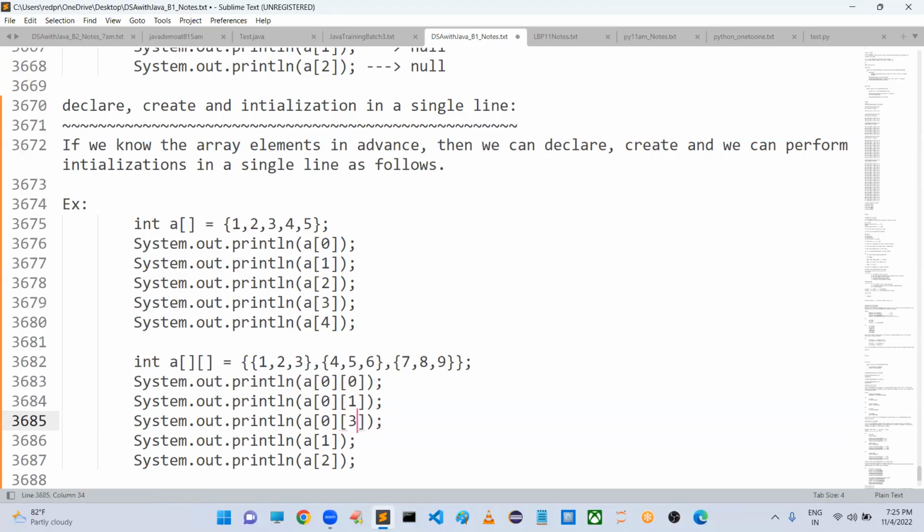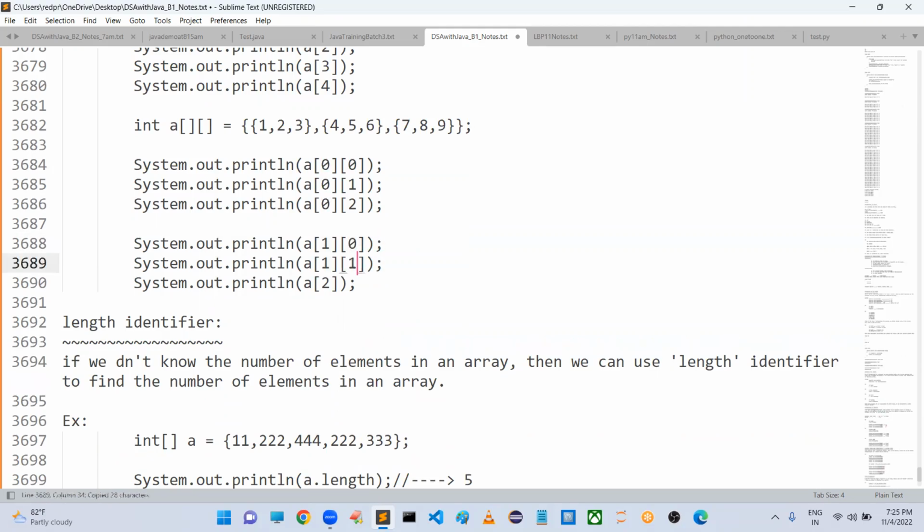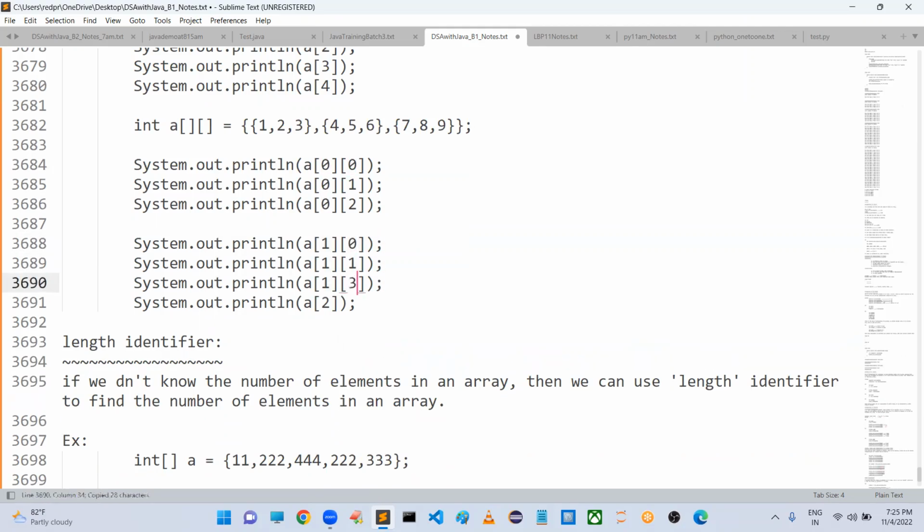Third element in the first row. Like this we have. After completion of this, we have to use the remaining values. You can go with A of 1, 0, which will represent the second row, first element. Then the second row, second element. Then the second row, third element. Like this we can use.